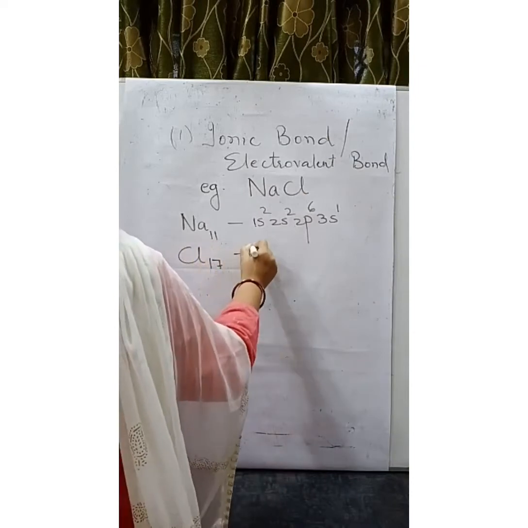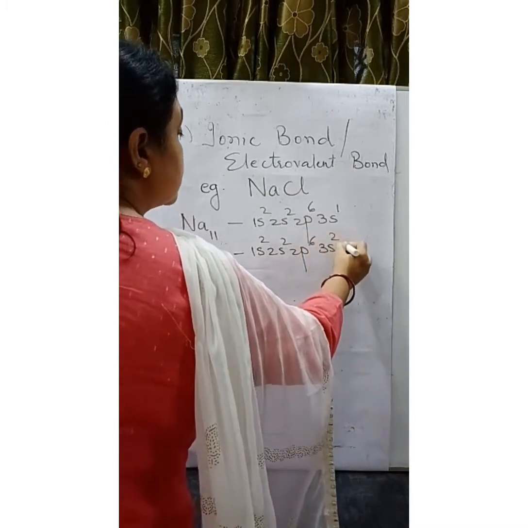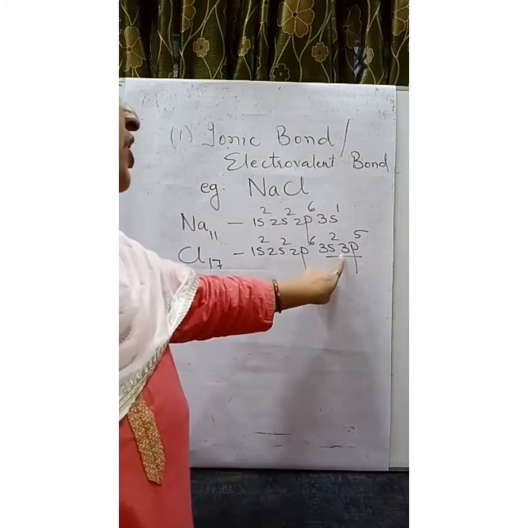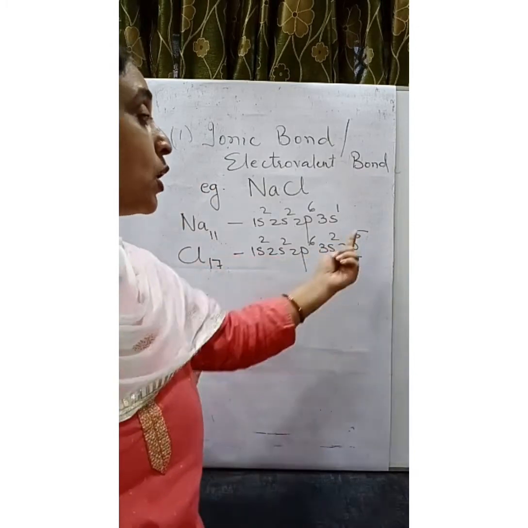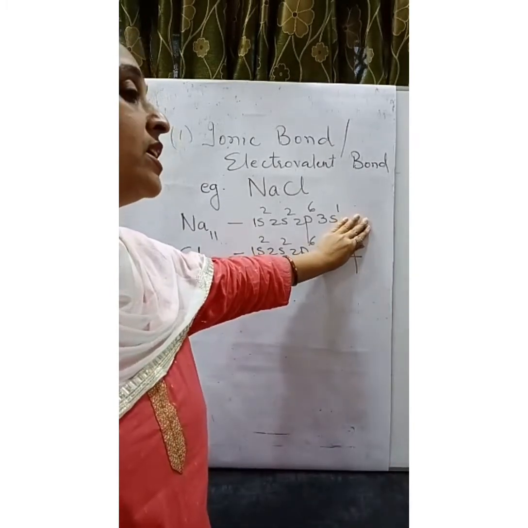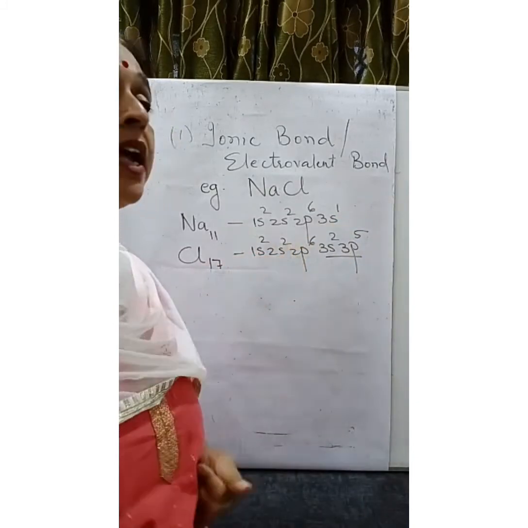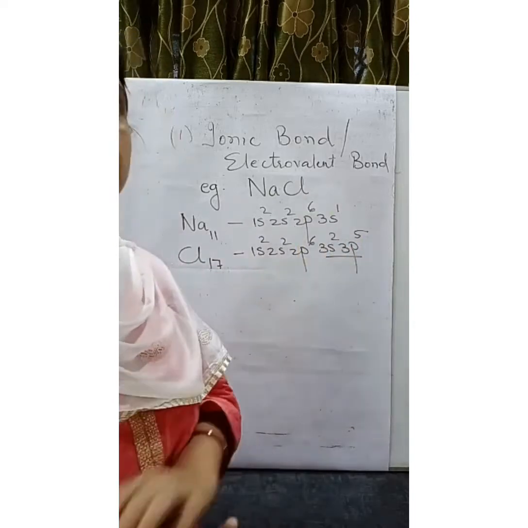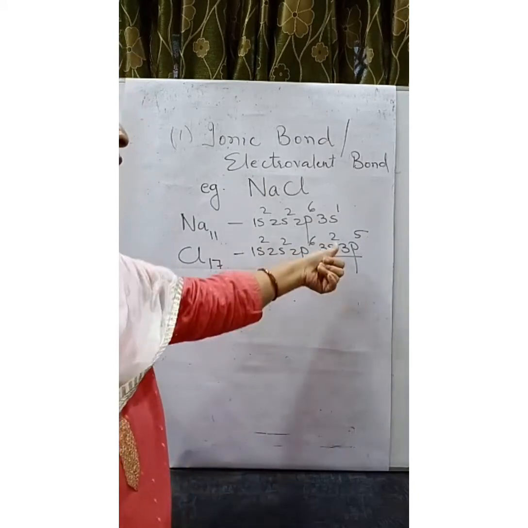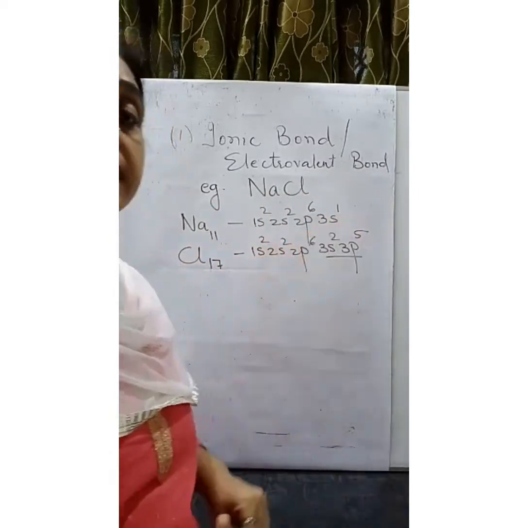Chlorine atomic number is 17. 1s2, 2s2, 2p6, 3s2, 3p5. Valence shell is the third shell which is having 7 electrons. It requires 1 electron to become stable, or it can lose these 7 electrons so that the second shell becomes the valence shell and it is already having 8 electrons. Losing 7 electrons is very difficult for chlorine in comparison to gaining 1 electron. So it prefers to gain. So sodium is interested in losing, chlorine is interested in gaining.